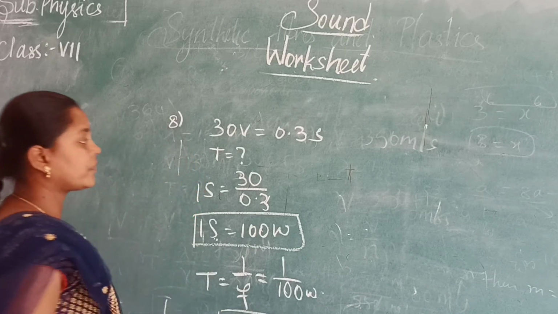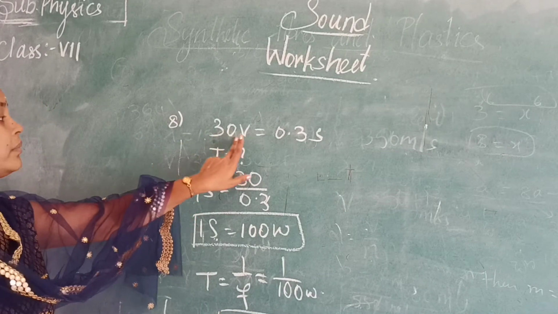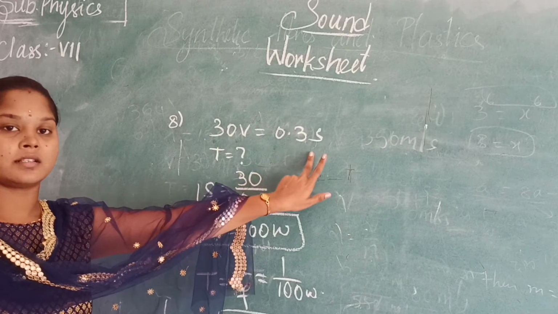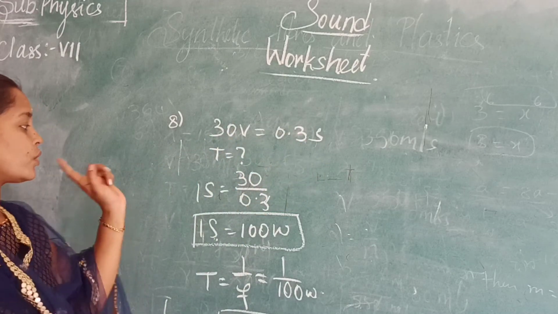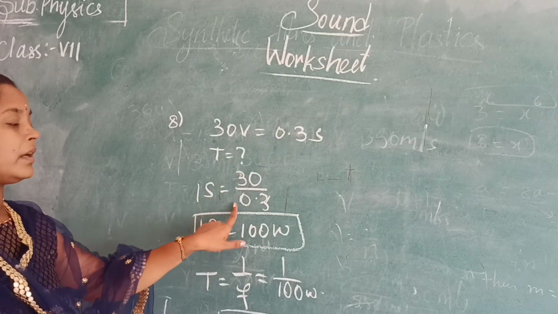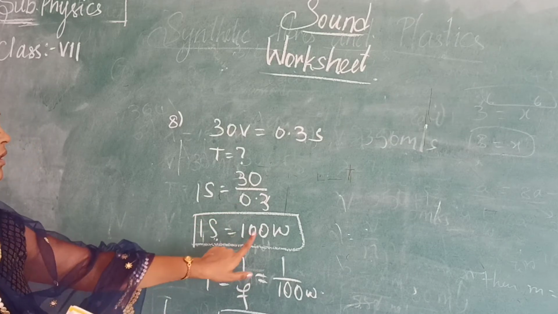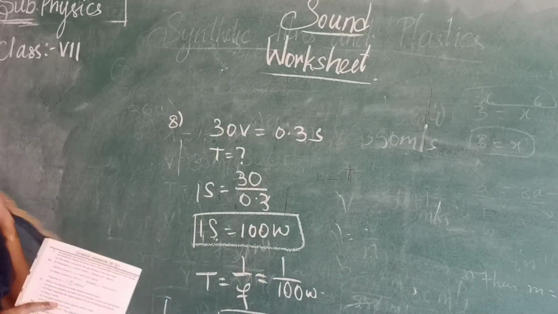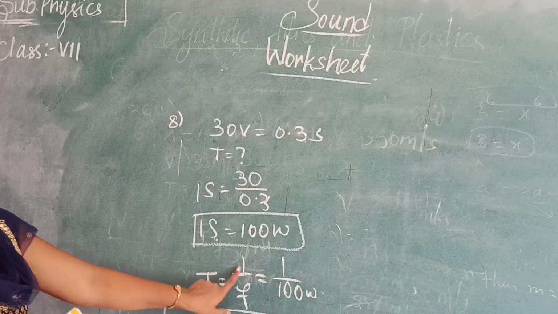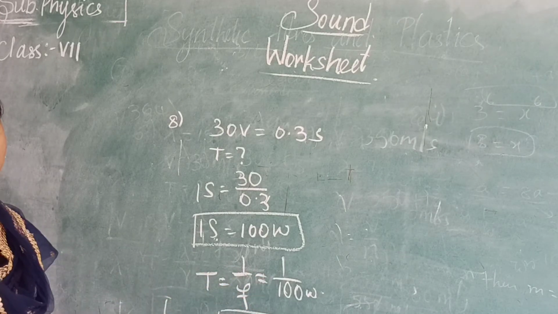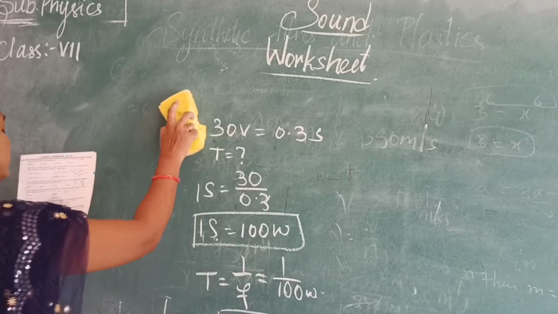They have given 30 vibrations in 0.3 seconds, but we need 1 second. So here 1 second is equal to 30 by 0.3. So it gives 100 waves are produced in 1 second. Now time period is 1 by how many waves? That is 1 by 100 waves. Next.